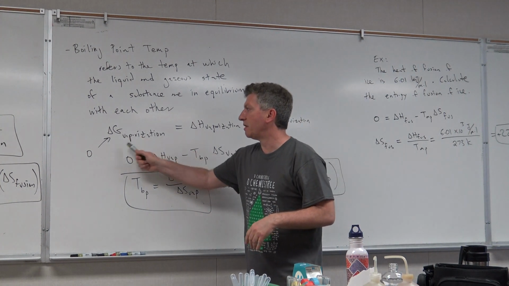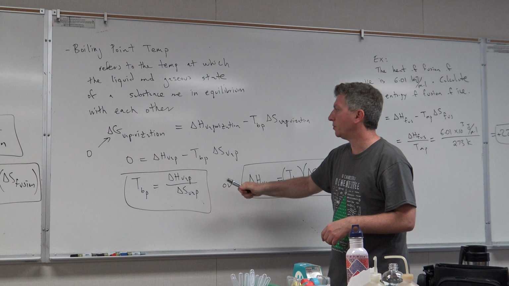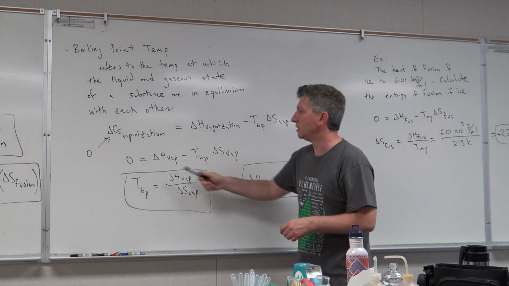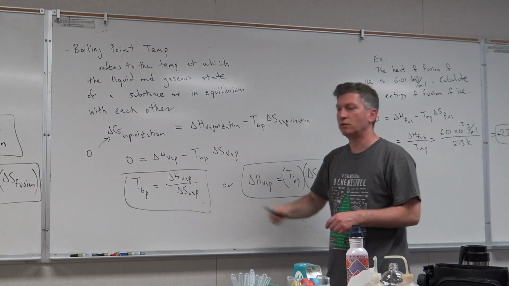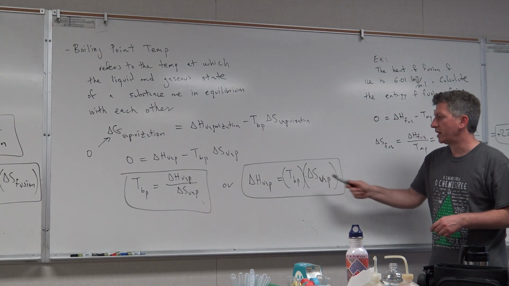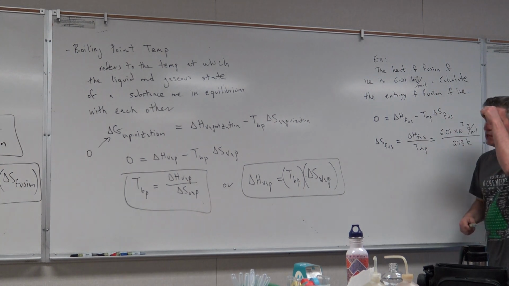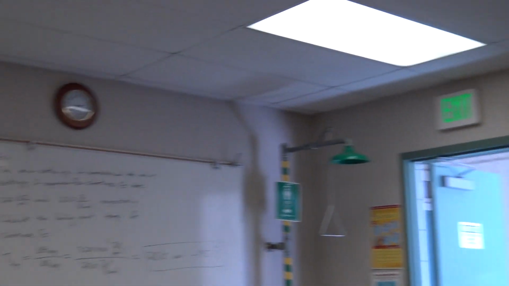So for that, delta G vaporization is 0. And so then delta H vaporization minus boiling point temperature times delta S vaporization is equal to 0. So then the boiling point temperature is equal to delta H vaporization over delta S vaporization, or delta H vaporization is equal to boiling point temperature times delta S vaporization. So now that we know about this, let's put it to work by solving two examples.